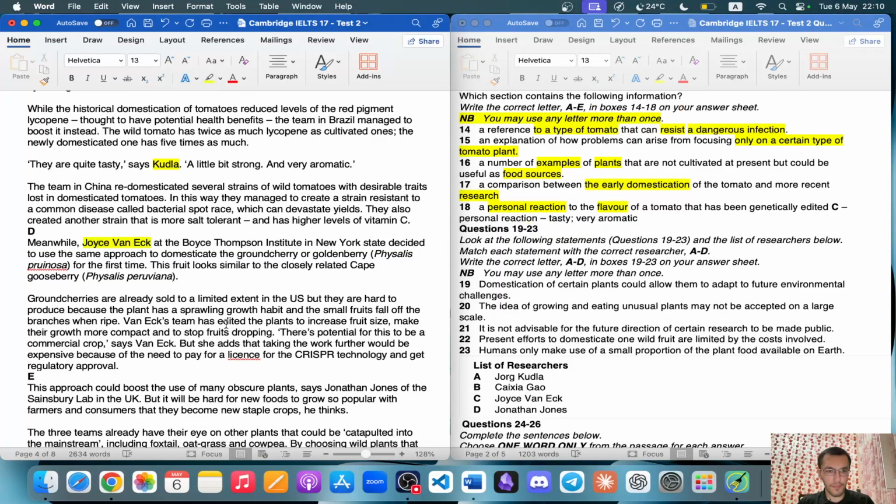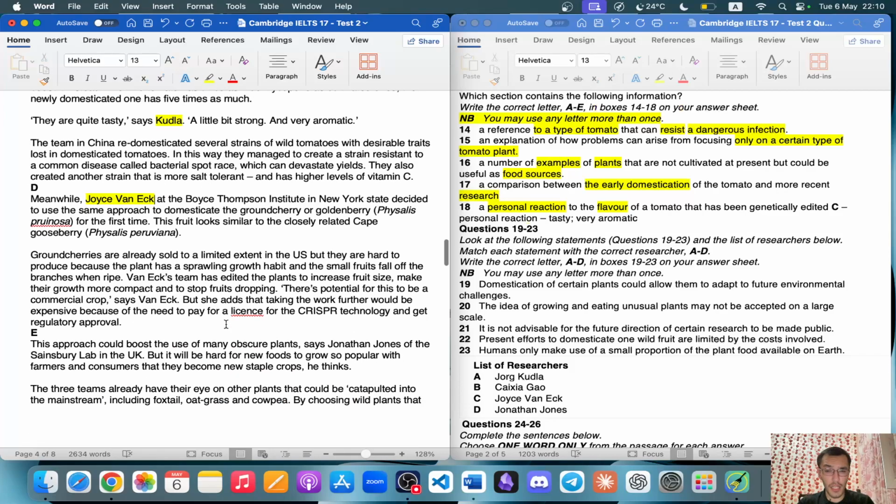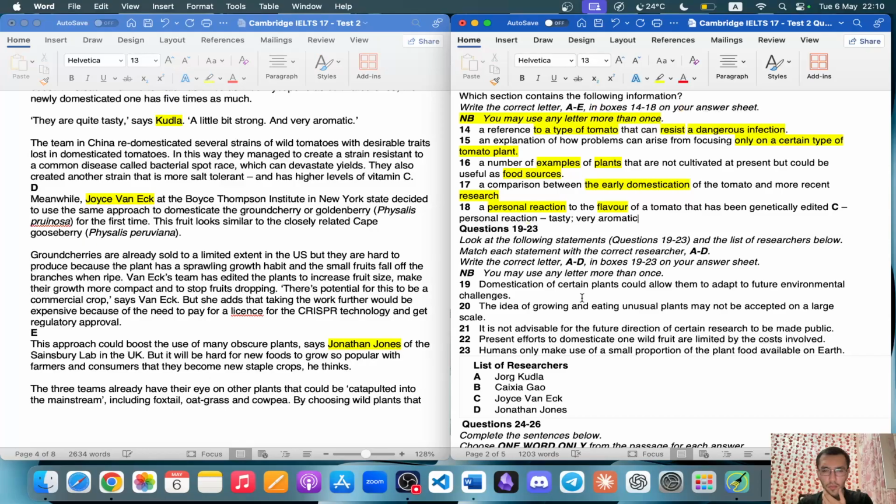We found it. Now we need Jonathan Jones. Where's Jonathan Jones? There you are, Jonathan Jones, finally. Now, we're going to read: domestication of certain plants could allow them to adapt to future environmental challenges. Again, reading is all about vocabulary.